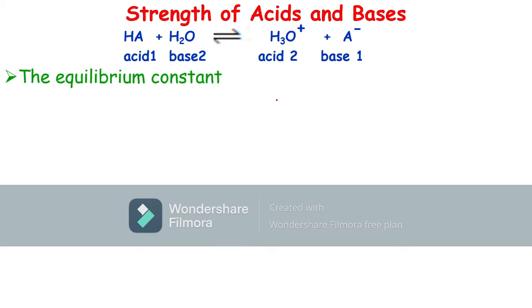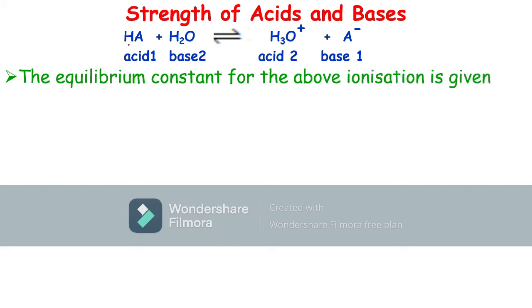So we can write the equilibrium constant from the above ionization reaction. The equilibrium constant is denoted K, where K is the concentration of product divided by the concentration of reactants.